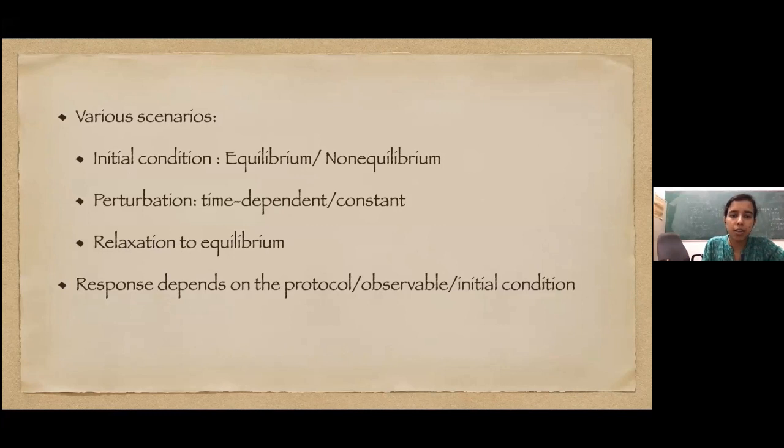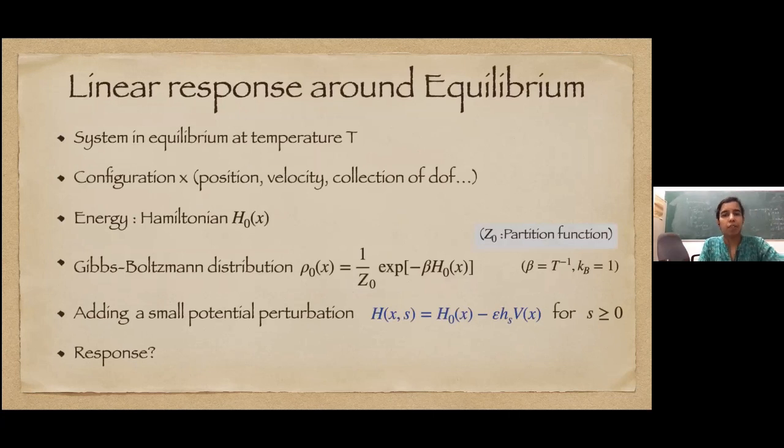So in all these cases, we expect the response to depend on the particular protocol we are perturbing it with, the observable we are looking at, and of course also the initial condition. So let's first take the simplest scenario, which is the linear response around equilibrium.